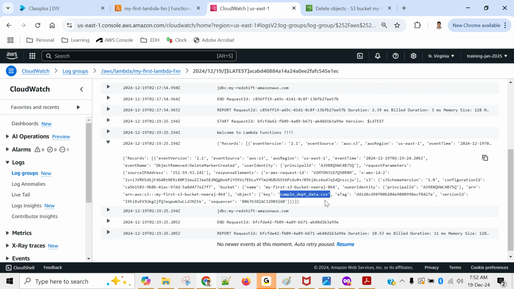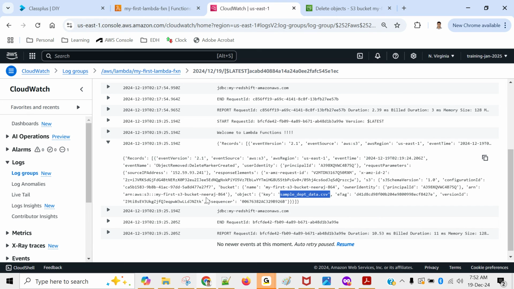So out of this, if you want to extract something, right now I am printing the event directly. I did not do anything. I simply printed the event. But out of it, if you want to extract, suppose, which file got deleted and from which bucket, you can extract it. Then write Python code to send an email. The email will go to some particular team or your manager, saying this particular user has deleted this particular file from this bucket at this point in time. That's all. And the user is not aware that something has already been configured like that.